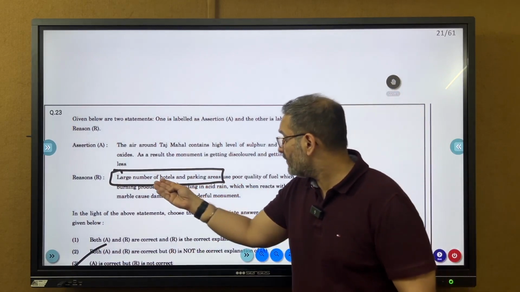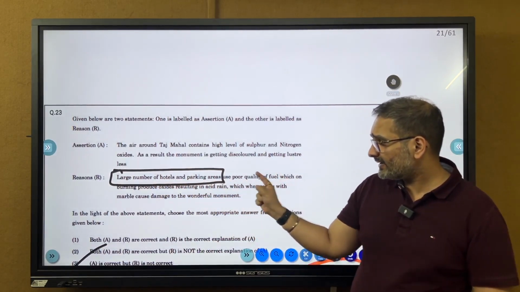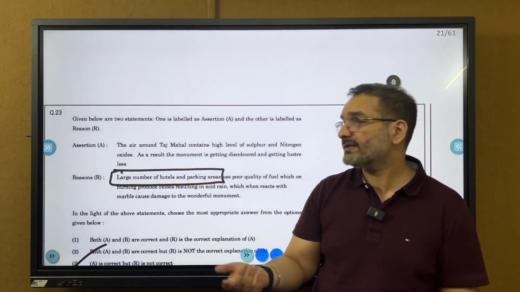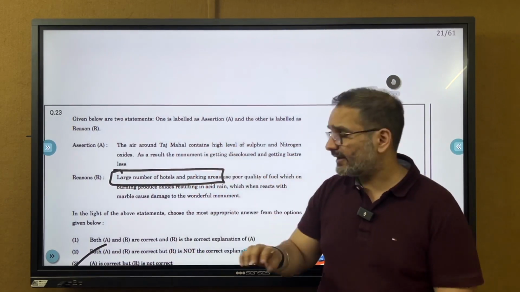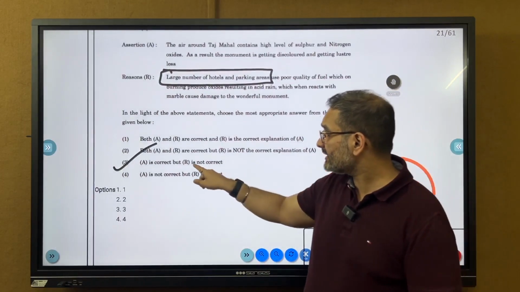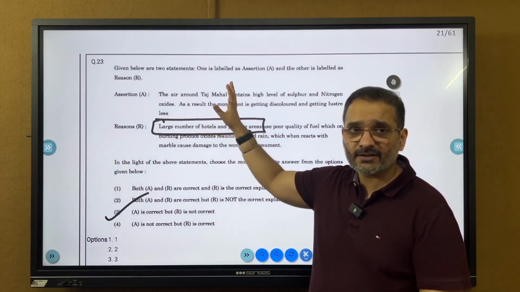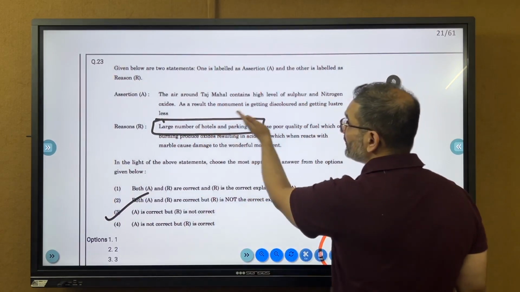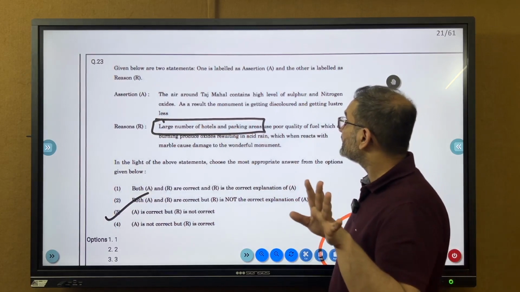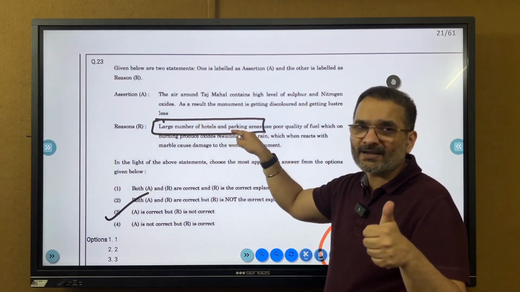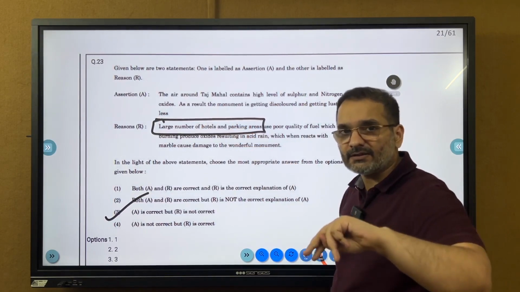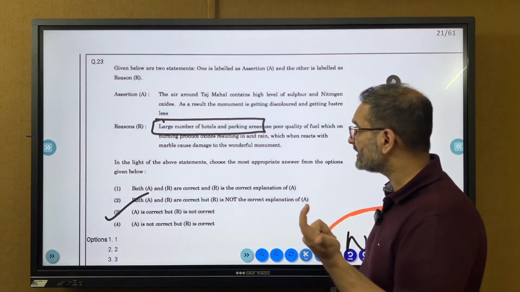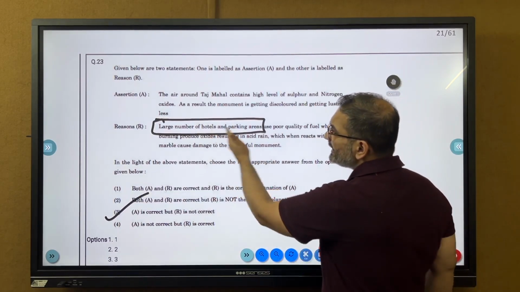But large number of hotels and parking areas use poor quality. Now, had they replaced this with factories or industries, the reason for this assertion would have been correct. But right now, the assertion is correct, but the reason is not correct. So the assertion itself is correct that acid rain is causing damage to Taj Mahal, or that sulfur and nitrogen oxides, as a result the monument is getting discolored. This is absolutely correct. But hotels and parking lots are not at fault. Industries and factories are. That is वो जो आपका ताज महल वाला जो केस MC मेहता वाला, जो स्टैंडर्ड MC मेहता जी तो हर जगह ही आ जाते हैं. तो अगर ये लिखा होता तो then it would have been correct.